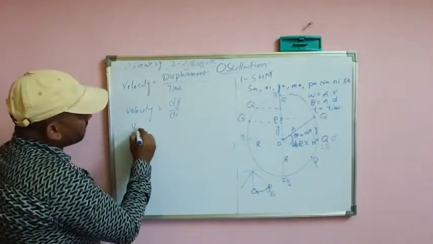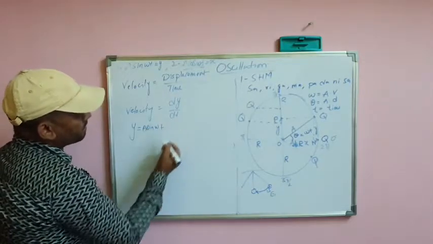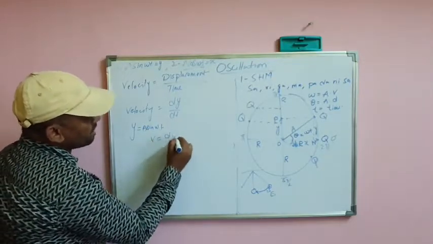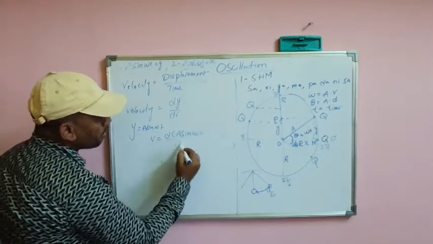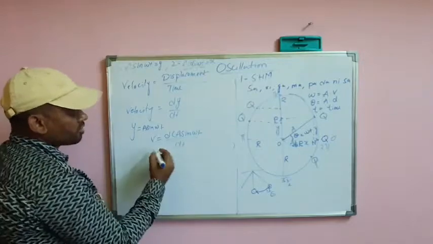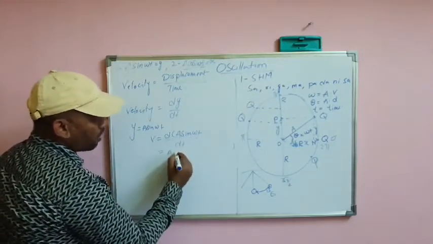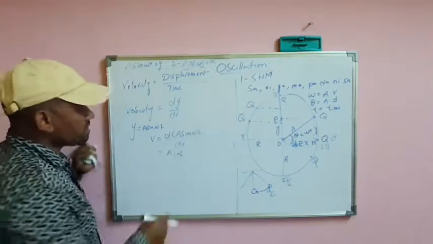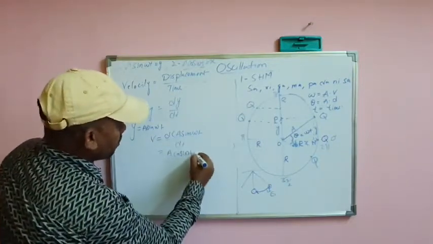Now what is y? Here, A sin omega t. So v equals d of A sin omega t by dt. So I can write A as constant, sin became cos omega t dot omega.